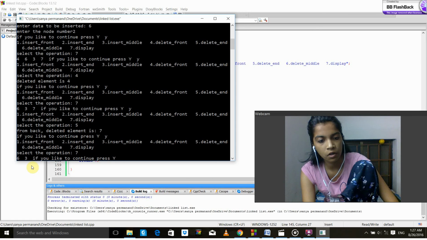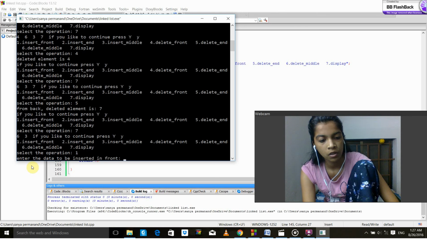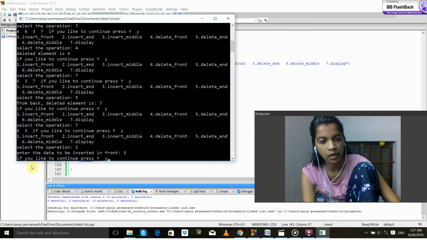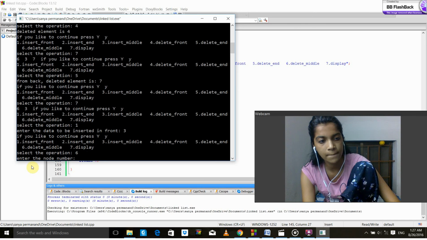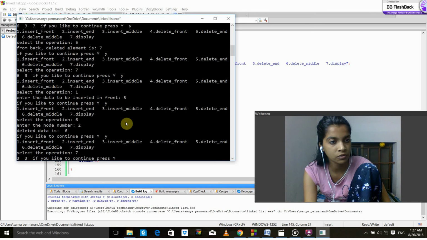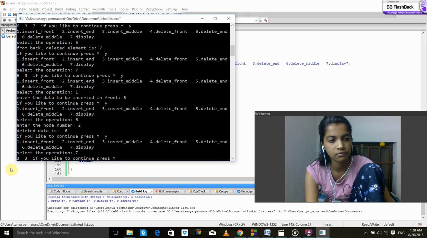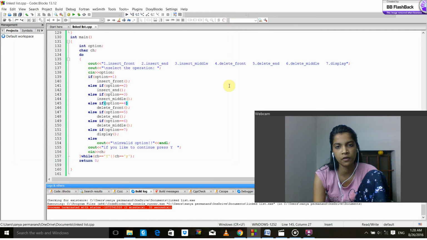Now it's asking for the node number, so we first insert one node as 3, and then delete middle, node number 2, so 6 is deleted. So the program is running well as it was given.